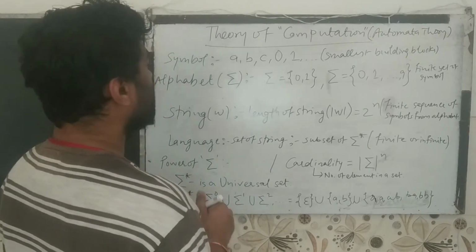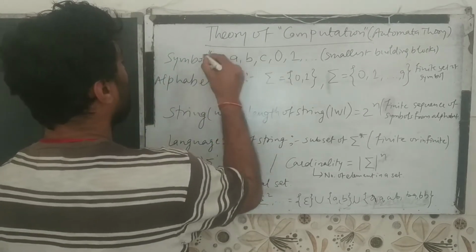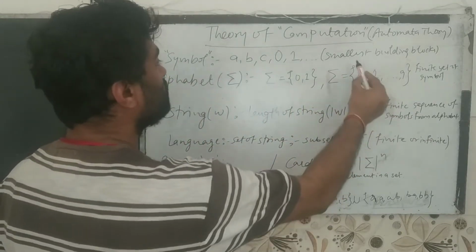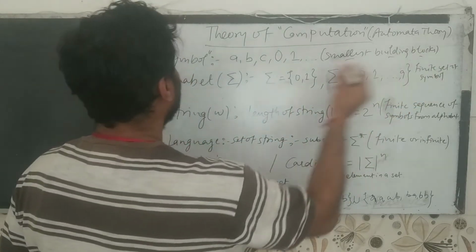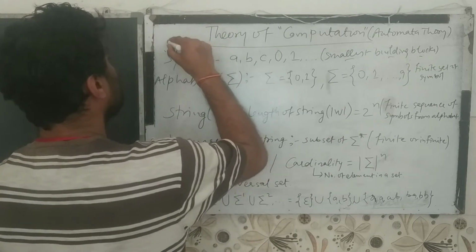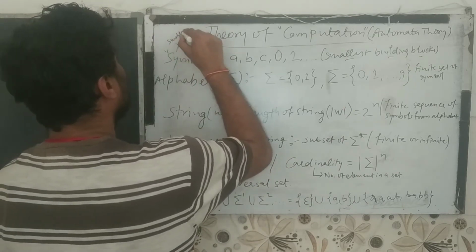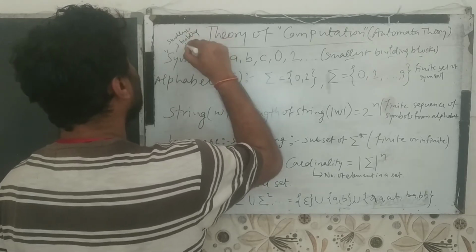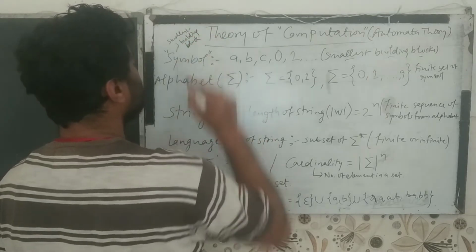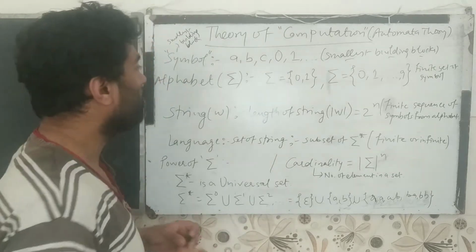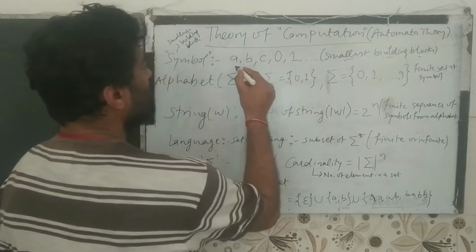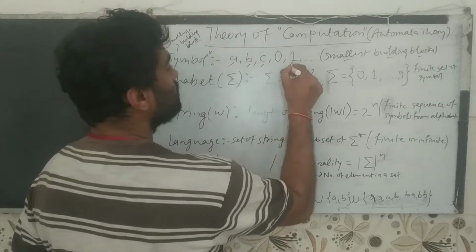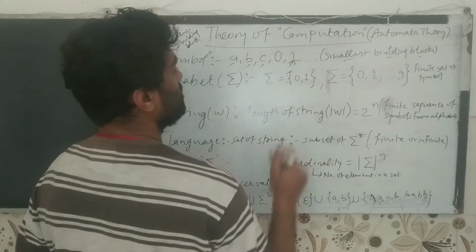So we represent a symbol, which is the smallest building block. Why is it the smallest building block? Because it includes alphabets, numericals and digits.